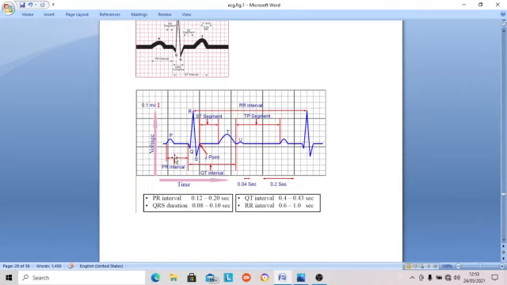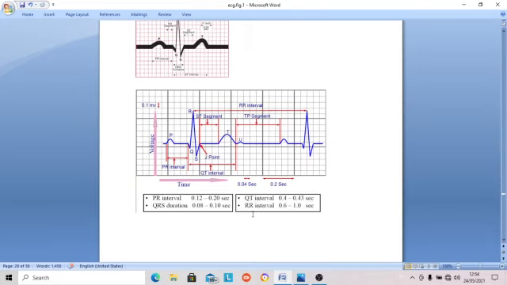Then the next is you count the heart rate. How to count the heart rate? Because the RR interval is 0.72, that means 0.72 second causes one heartbeat. Then in 60 seconds, how many heartbeats? 0.72 is one beat; 60 seconds, how many beats? Easily you can count. In this case it will come below 70.